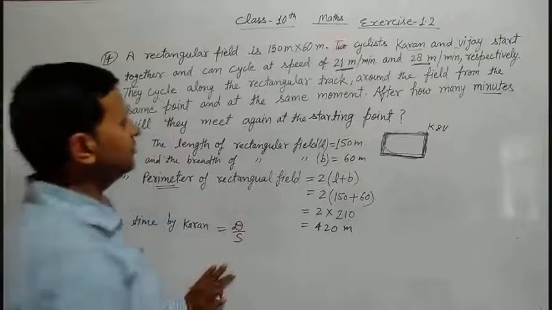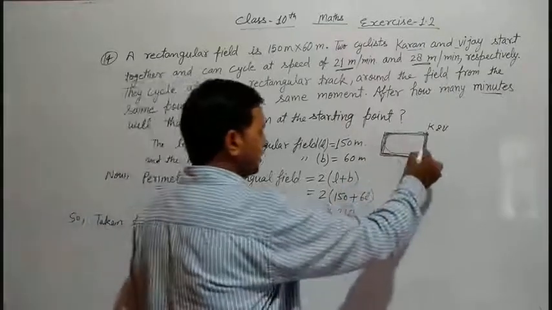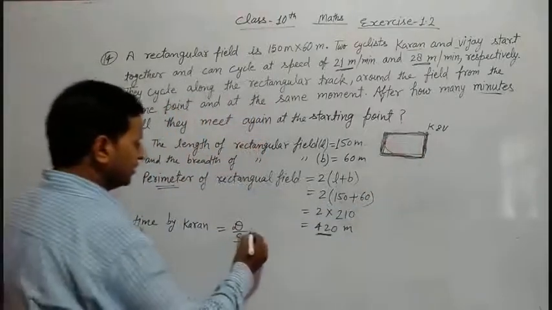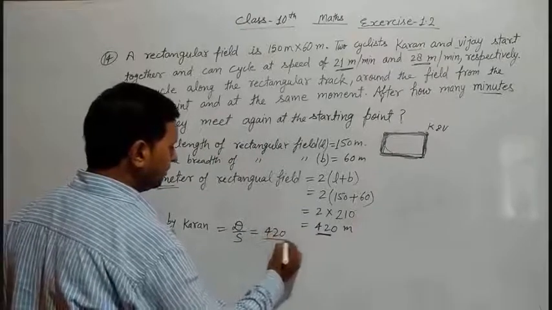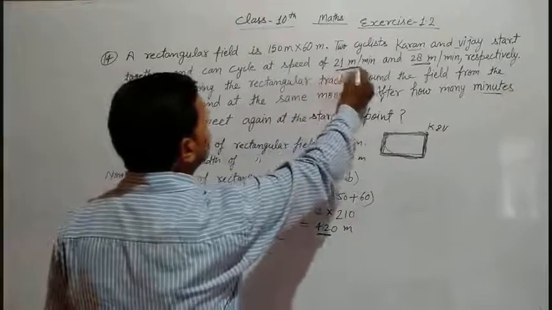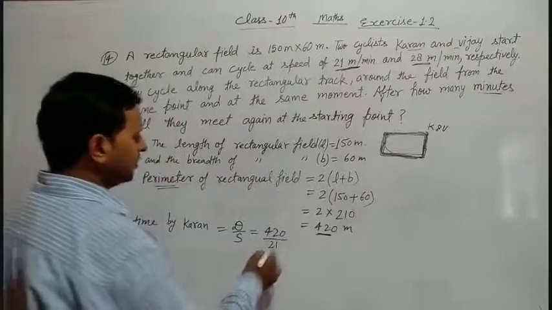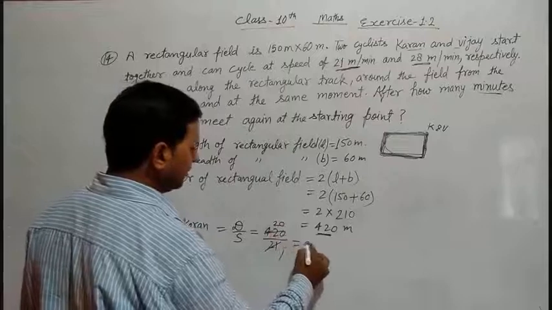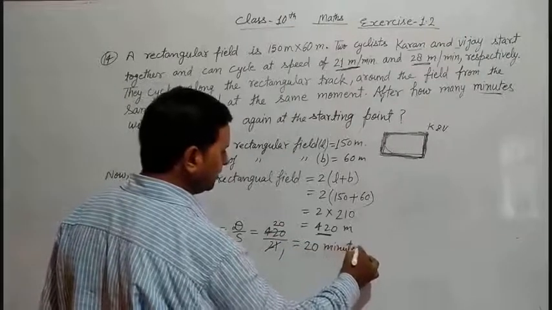Distance is this 420 meter, because this is the distance of the track. So distance is 420 meter upon the speed of Karan, which is 21 meter per minute. 21 twos are 42, so 20 minutes.